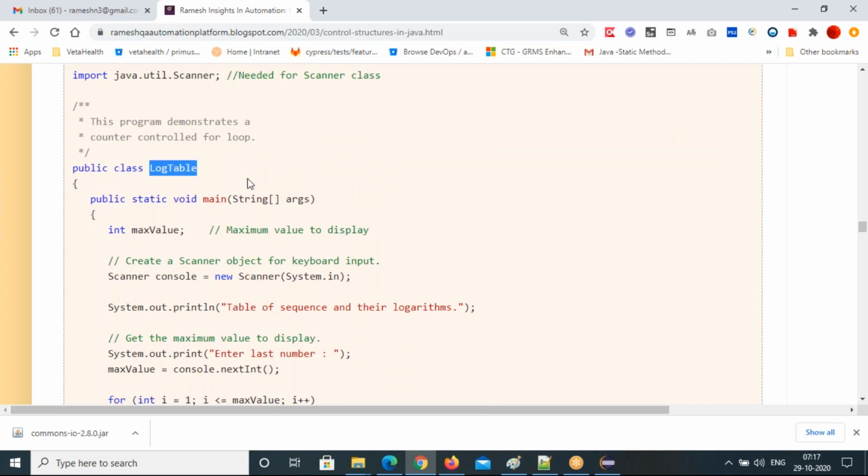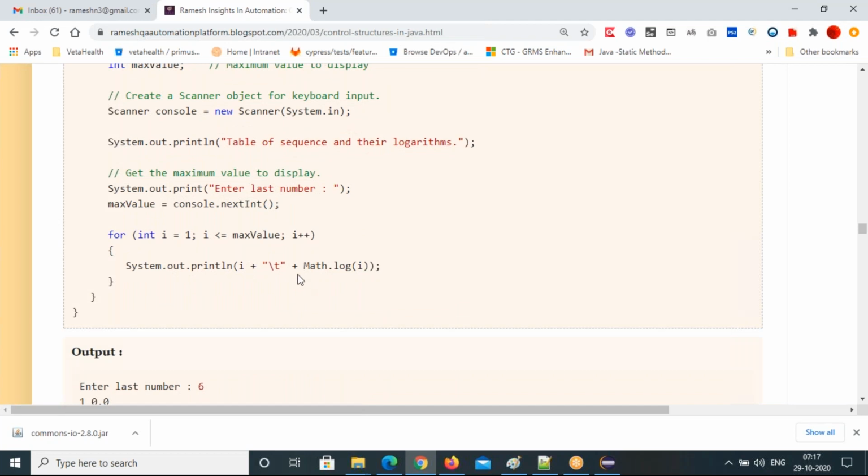The log table uses the Math class. I want to print how many numbers you want, the logarithm. So Math.log of i. A max value: enter and get the max value to display. Max value equals console.nextInt. That max value I'm using in the for loop. I'm getting the input from here.